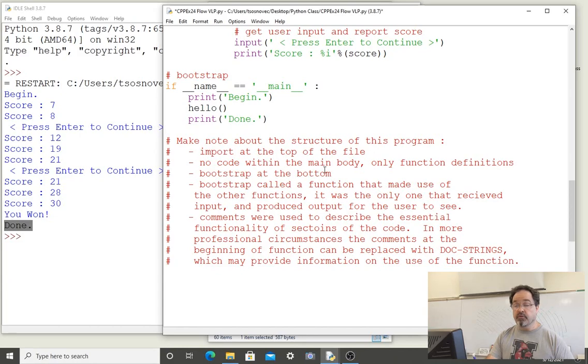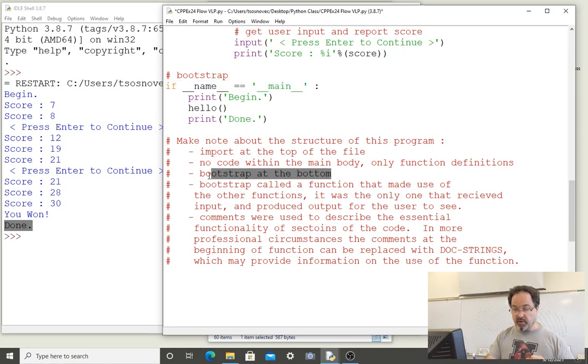Make note about the structure of this program. Import at the top of the file, like we've pointed out. No code within the main body, only function definitions. And we can see that there were 4 functions defined. This bootstrap, which starts as a condition, and there is no other code, no variables, no prints, no other code besides those 5 pieces, the 4 functions and the bootstrap condition.